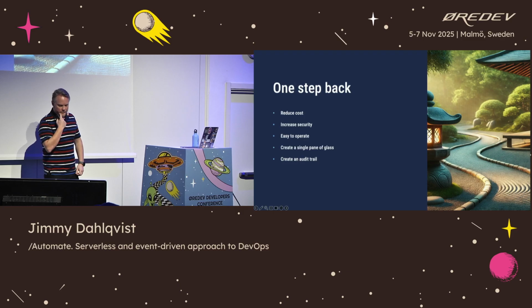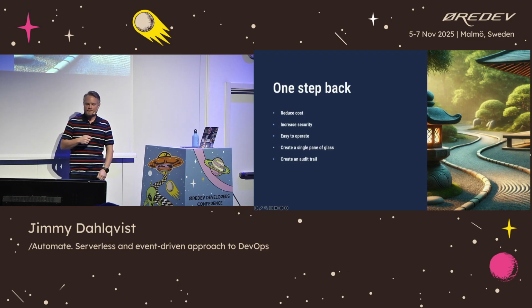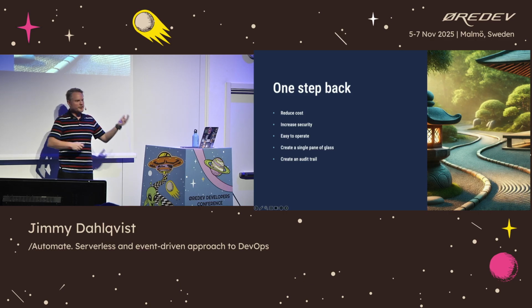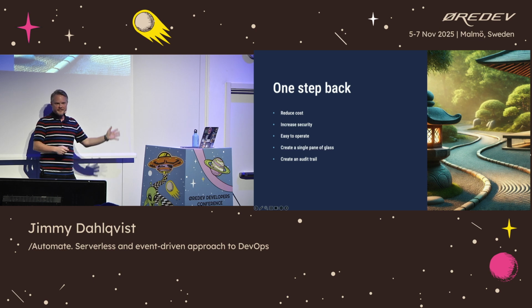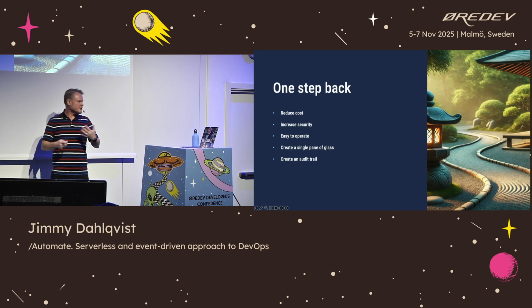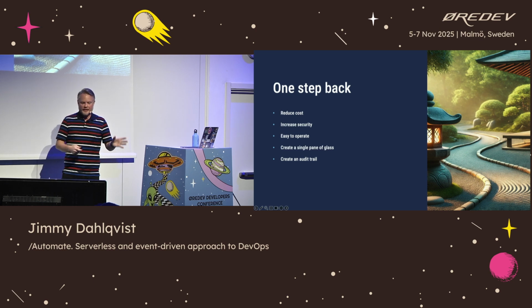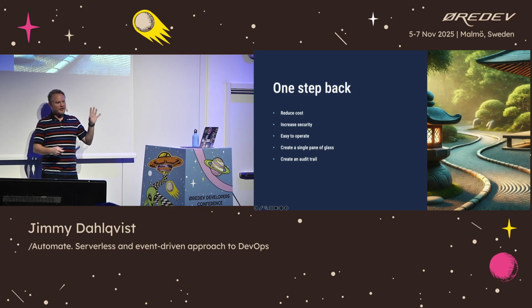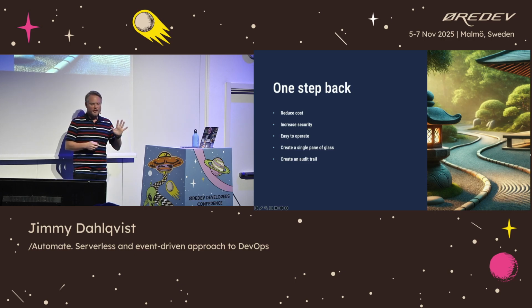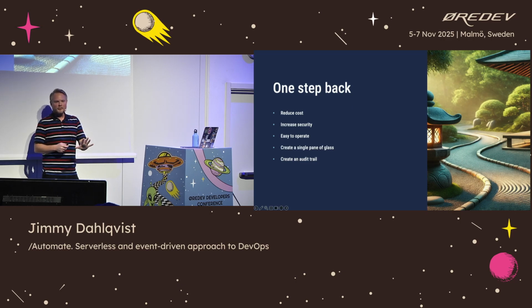So we had to take one step back and figure out what we were trying to accomplish. What we wanted to accomplish was to reduce cost. We wanted to increase the security. We needed an easy way to do operations. We wanted this single pane of glass from an operations and monitoring perspective. And we wanted an audit trail. These are the things we wanted to create. And we needed to make this as easy as possible for our developers to use.